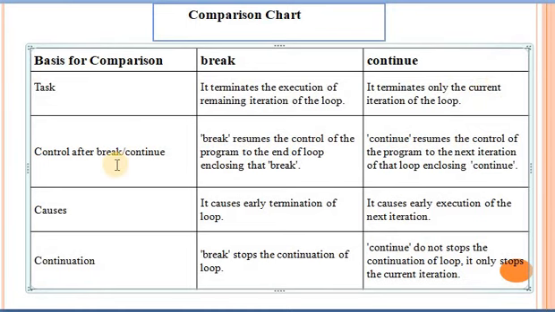Next, control after break and continue: break resumes the control of the program at the end of the loop enclosing that break. And continue resumes the control of the program at the next iteration of the loop enclosing the continue keyword. Next, break causes early termination of the loop and continue causes early execution of the next iteration. Next, break stops the continuation of the loop and continue does not stop the continuation of the loop. It only stops the current iteration. This is the comparison between the break and continue statements.